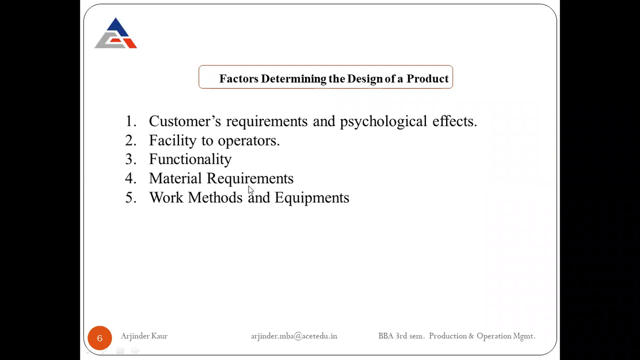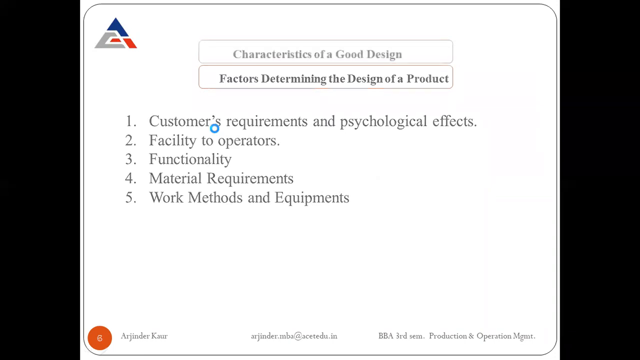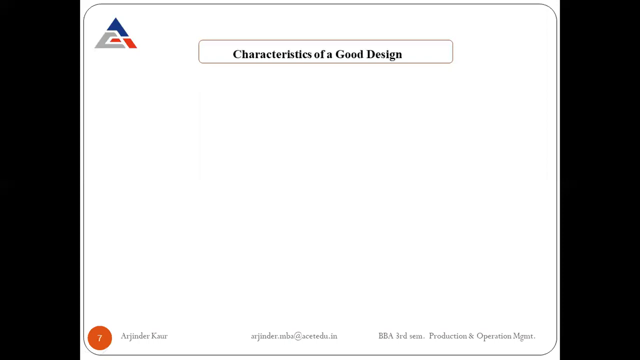So with this, we have finished this particular part, factors determining the design of a product. Coming next is the characteristics of good design. This is one of the important aspects of product design. While designing a particular product, the product designer should keep in mind various things, and in total there are 11 characteristics of a good design.